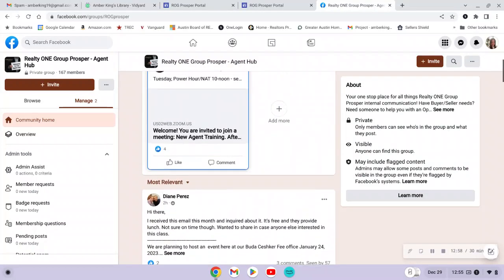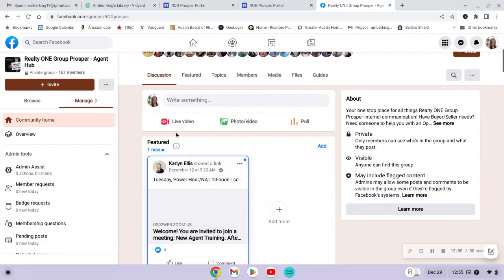We do also have a pinned feature. So when it says feature, that's just something that we're kind of like pinning a post. So typically what you'll see here as well is a recap summary of the trainings for that upcoming week. So it's just a quick snapshot and us reminding agents of what there is to partake in that week.